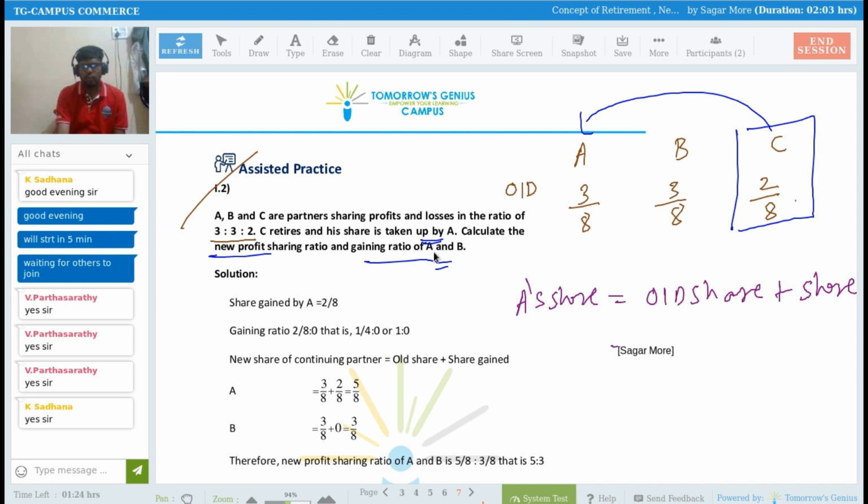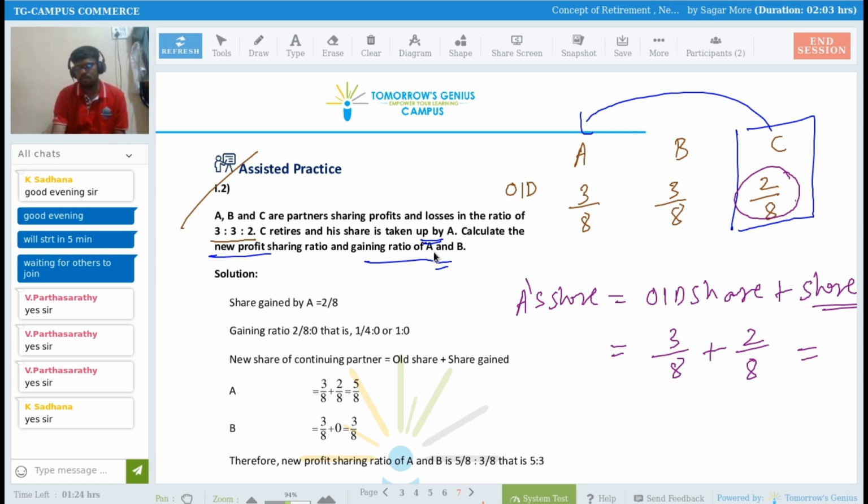A's old share was 3 by 8, and now he is getting 2 by 8 from C, the retiring partner's share. So partner A's share will be 3 by 8 plus 2 by 8.